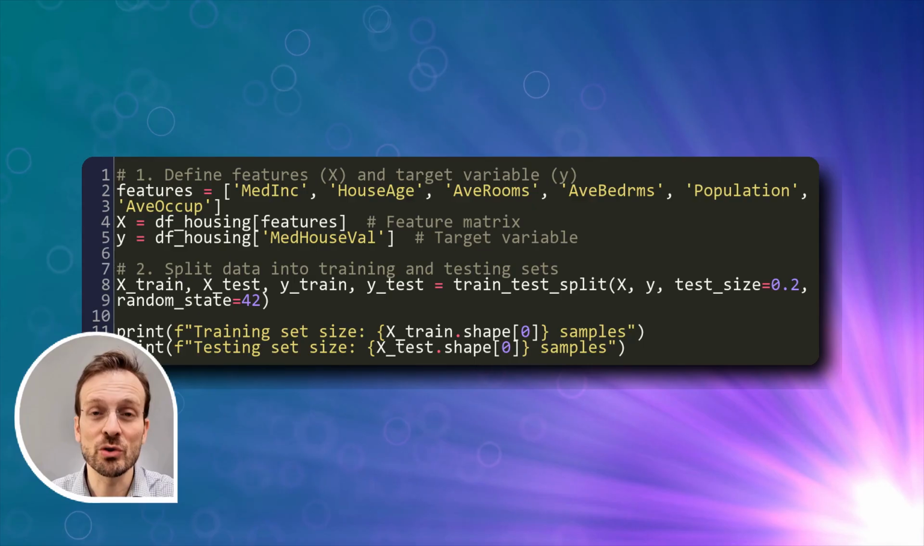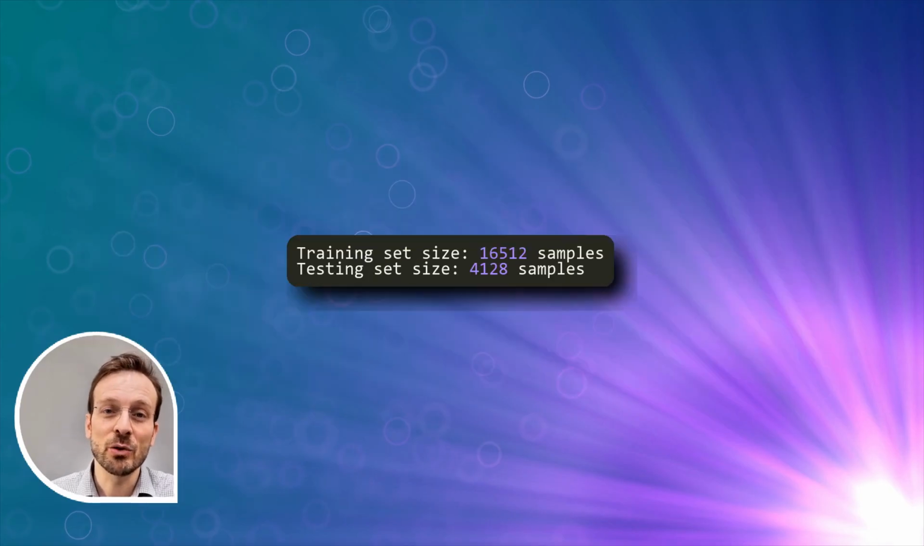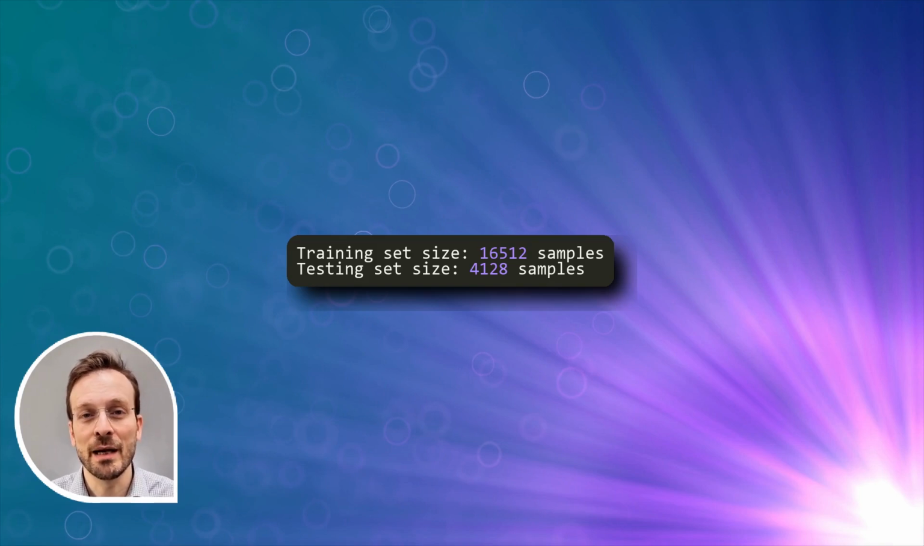These are the variables we'll use to make predictions. Then we define our target variable, what we want to predict. Next, we split our data into training and testing sets. This is crucial because we need to test our model on data it hasn't seen during training. Our dataset splits into over 16,000 training samples and about 4,000 testing samples. This 80-20 split is standard in machine learning.